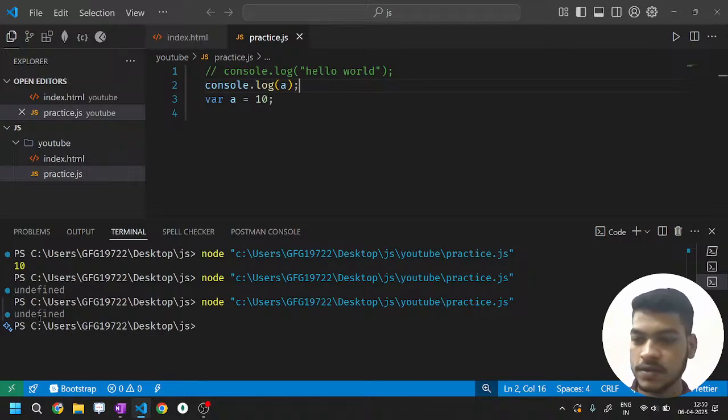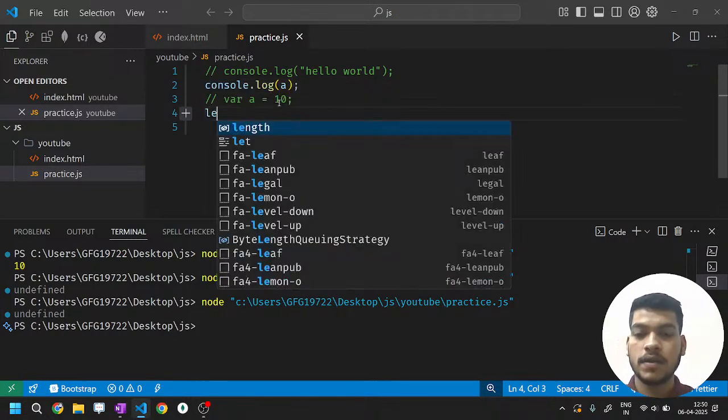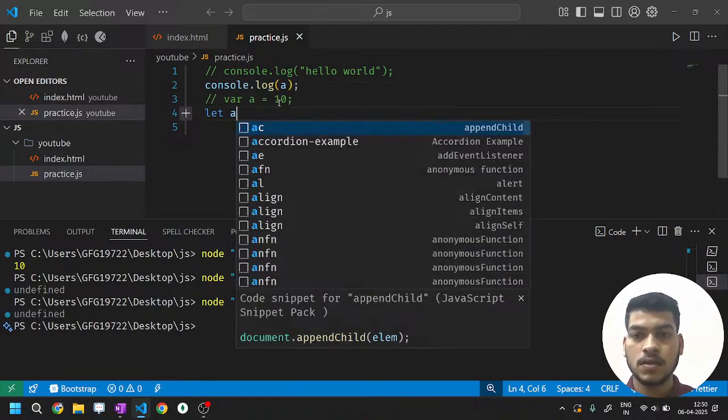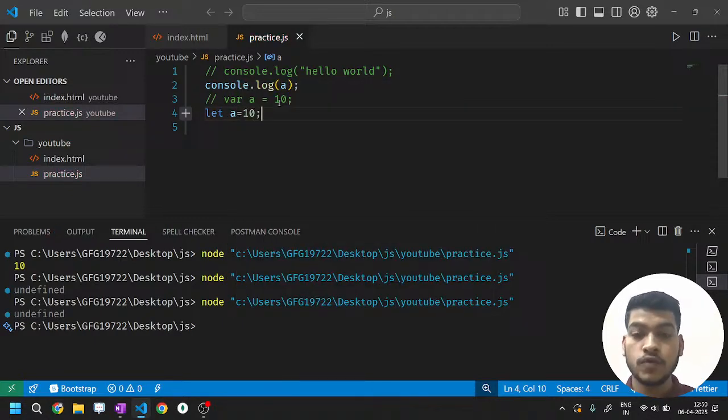Now the thing that you are talking about, error. Let me show you. Now this is where var. Perfect. Now let's assign A is equal to 10 using a different method of variable assignment. That means let. There are 3 methods: let, var, const. Okay, so I have used var. It is showing undefined. Now I'll be using let to define this variable.